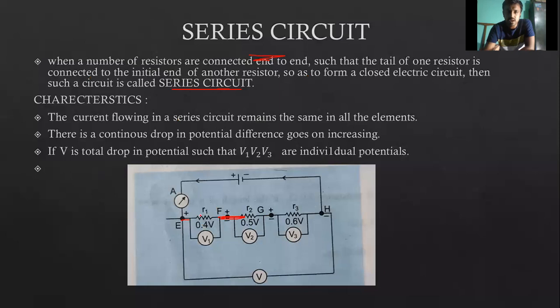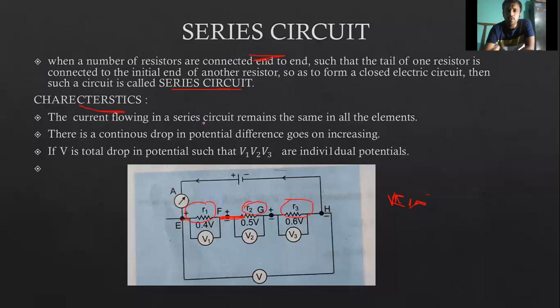In the series circuit, if three resistances are given in series, then to find R equivalent we simply calculate R1 plus R2 plus R3. We simply add them, and then we get our R equivalent.